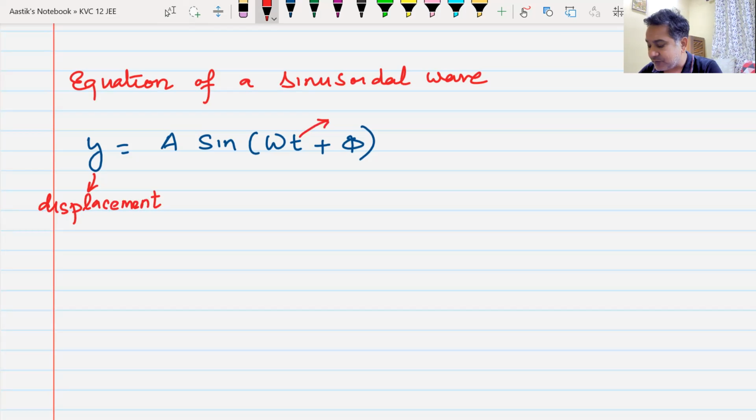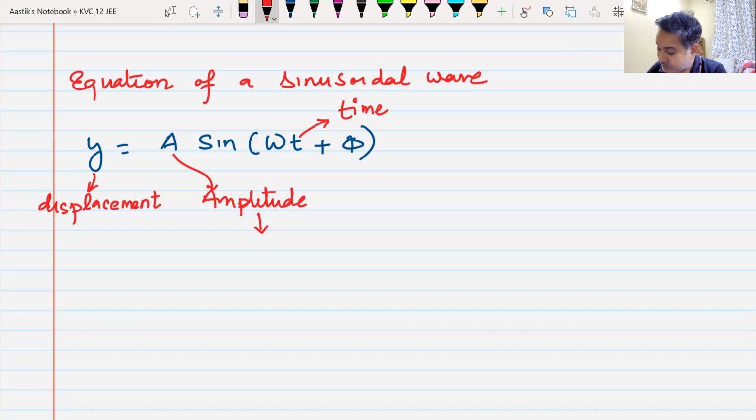T, what does T stand for? T is definitely time. Yes or no? At what time, where is your particle? What does A stand for? A stands for amplitude. What do you mean by amplitude? It is the maximum displacement of a particle from its mean position. Do we know this?